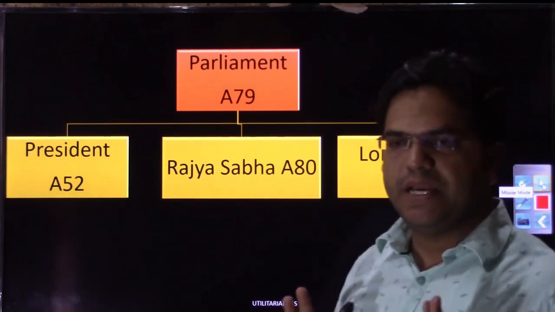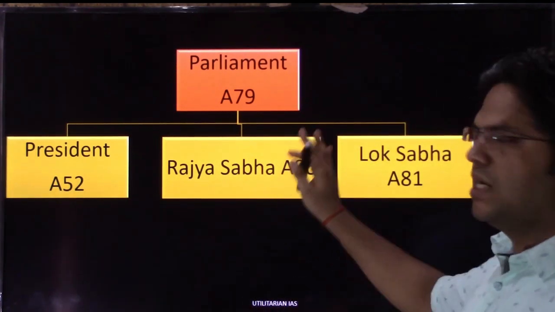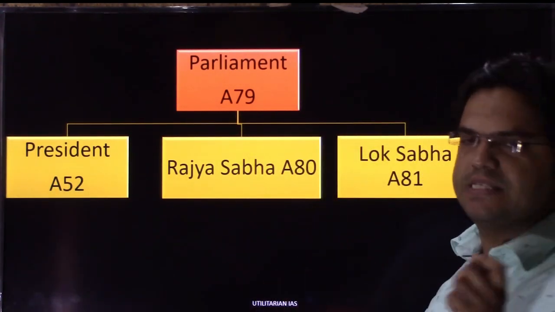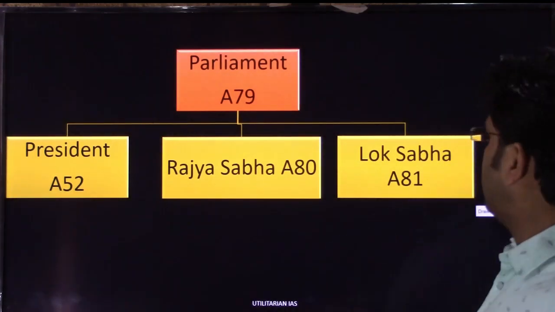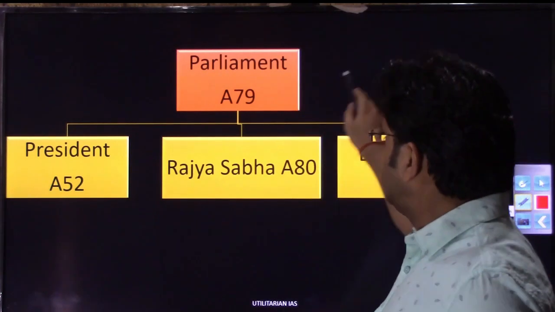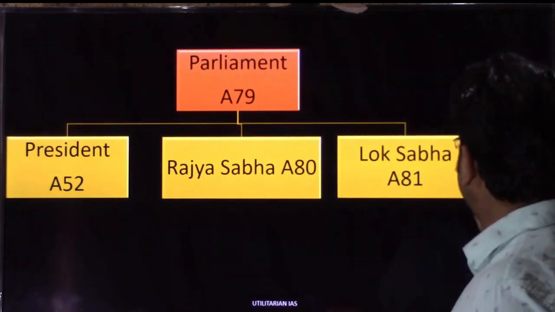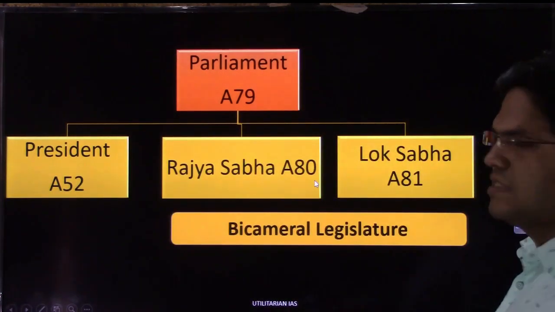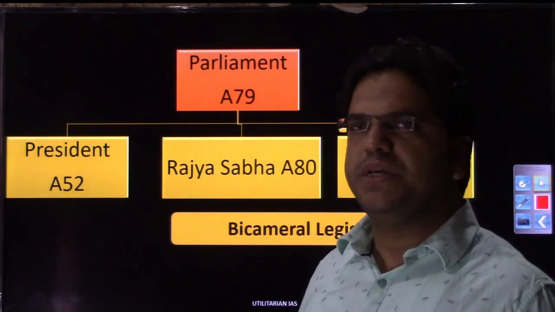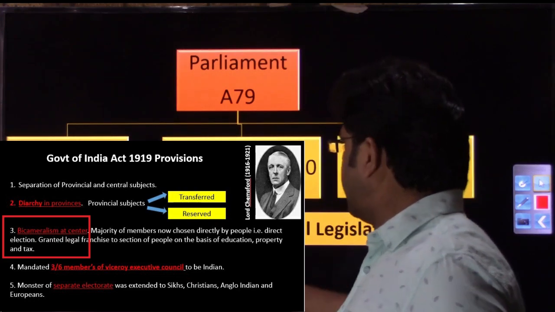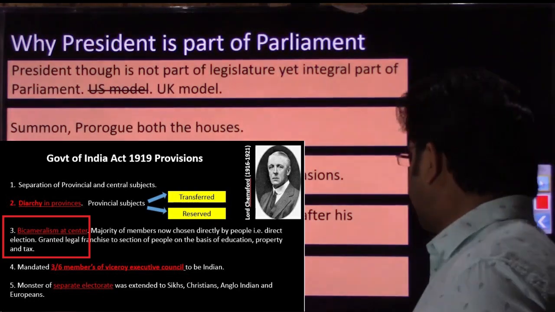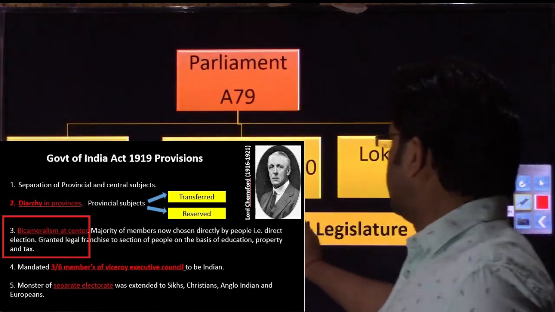So let me be clear, let me repeat it again: Parliament consists of these three, President, Rajya Sabha and Lok Sabha. Rajya Sabha and Lok Sabha together, this system is called a bicameral legislature. So India has a system of bicameral legislature. What is the meaning of bicameral legislature? It means the legislature has two houses, right?